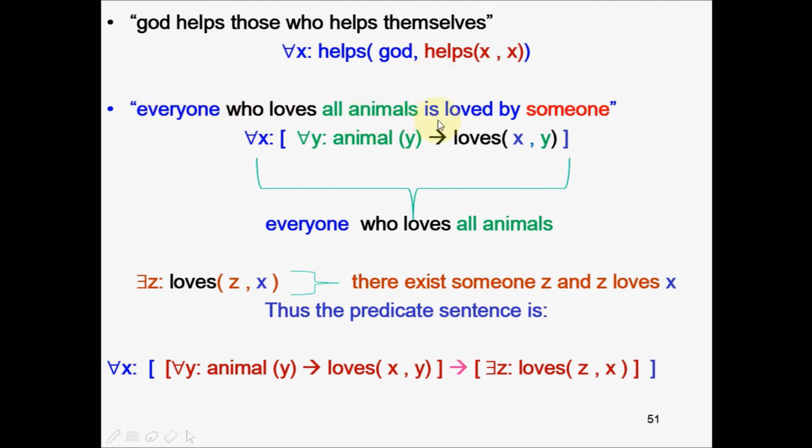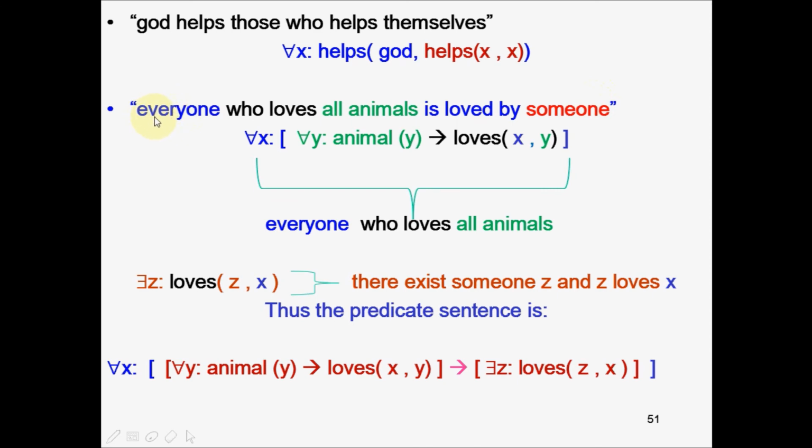Everyone who loves all animals is loved by someone. Now when I say everyone, this is universally quantified. When I say all animals, this is also universally quantified, but you have to categorize that y as animal. X need not be categorized as anything. And everyone who loves all animals is loved by someone. That someone also need not be categorized. So let's say x is everyone, y is animal, and someone is z.